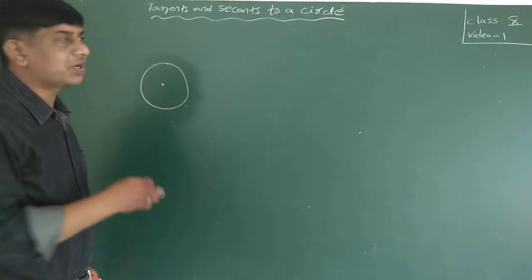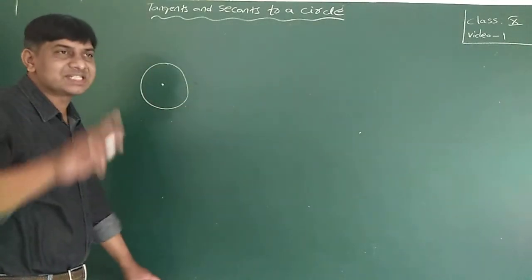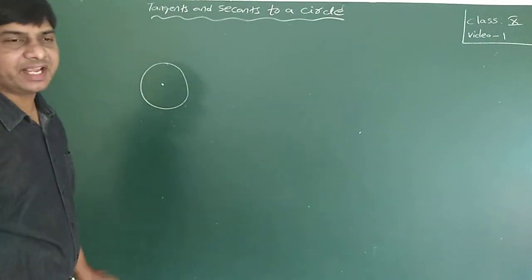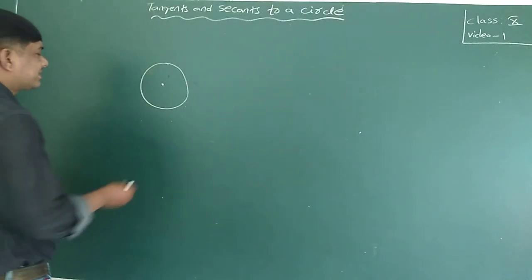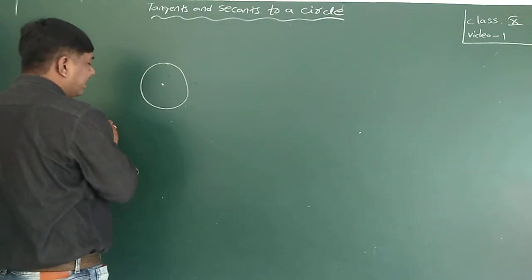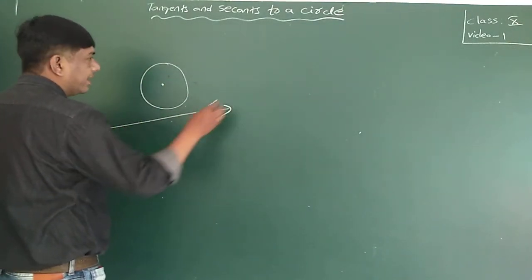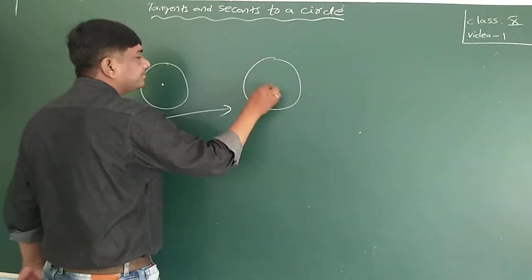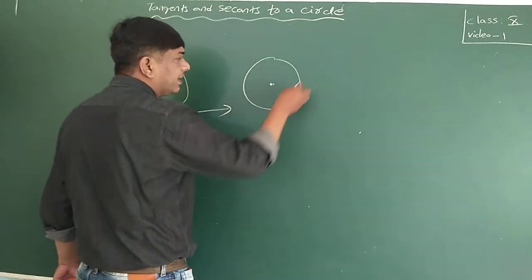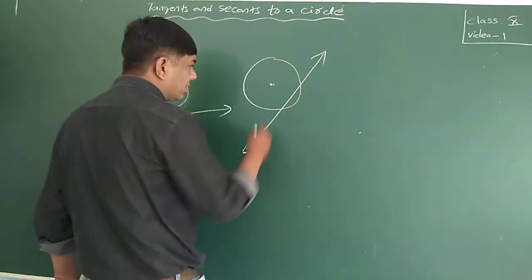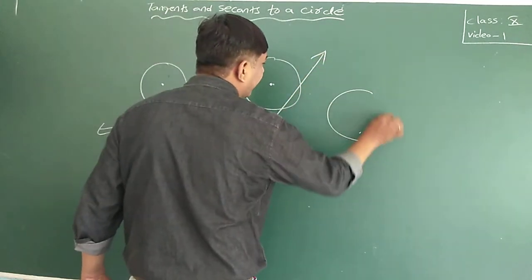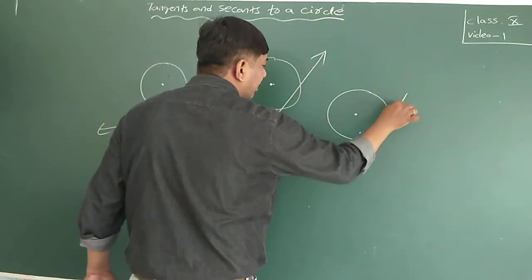If I ask you to draw in a plane one circle and one line, I gave this work to the students. Then somebody will draw like this, somebody will draw a circle and a line like this, and another student draws it like this.